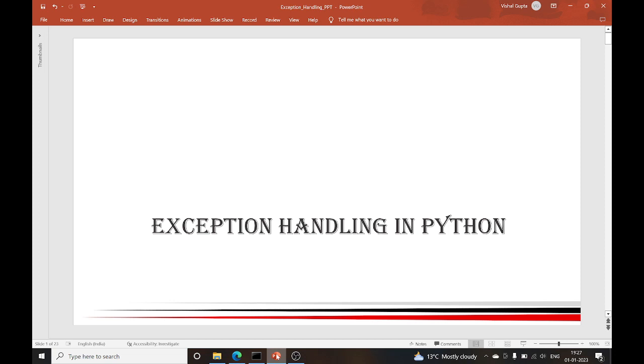So today we are going to discuss one of the important topics in Python, that is exception handling. If you are doing any project or writing any code and you are not able to handle the exceptions, then you cannot complete your projects. It is a very interesting and important topic if you are coding in Python, Java, or any other programming language. So let's deep dive into it.